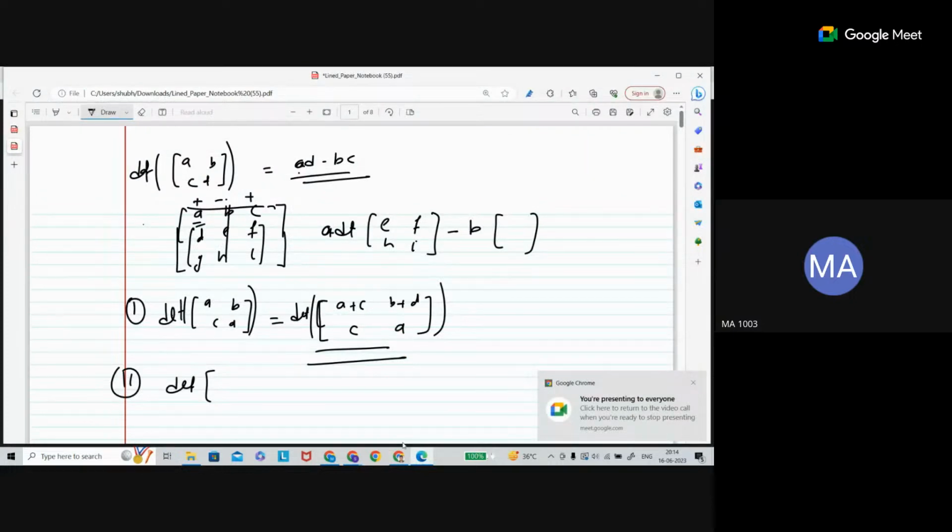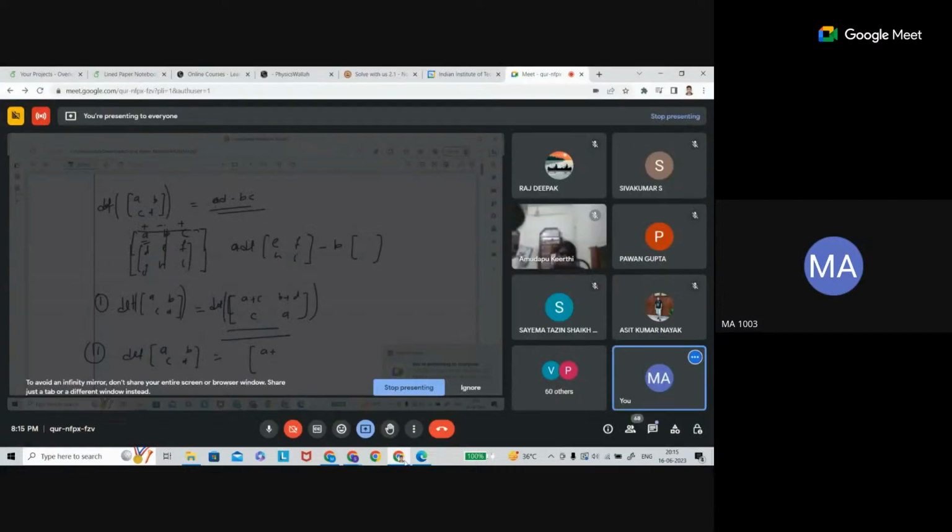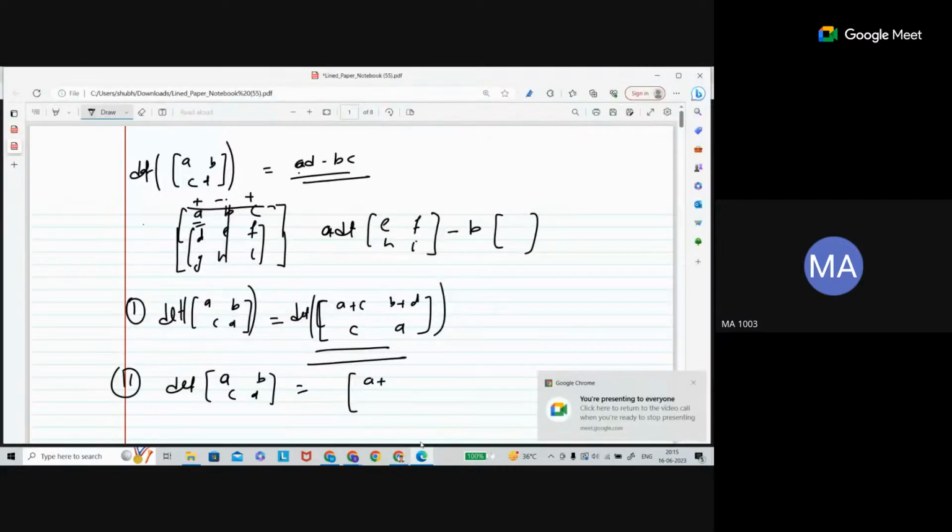Okay, so if you have this matrix and another operation is, suppose you are adding the second row to the first row after multiplying it by some real number t.